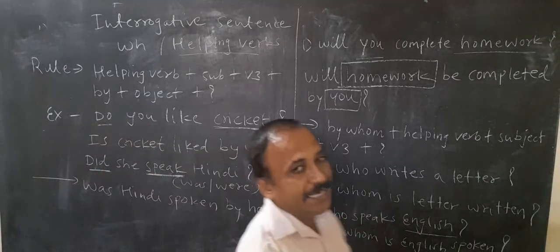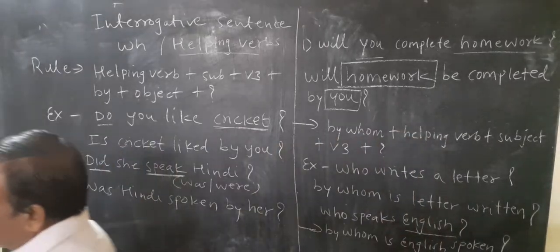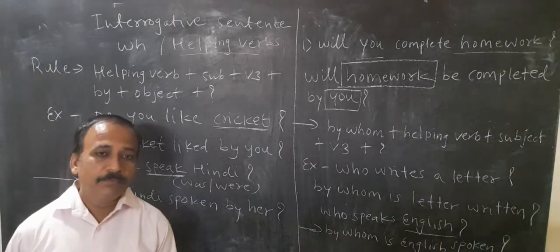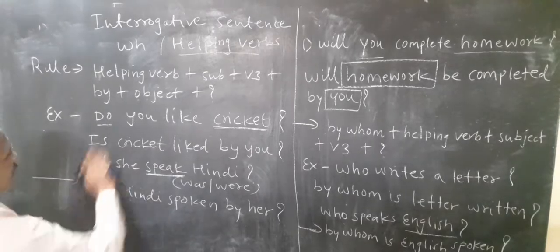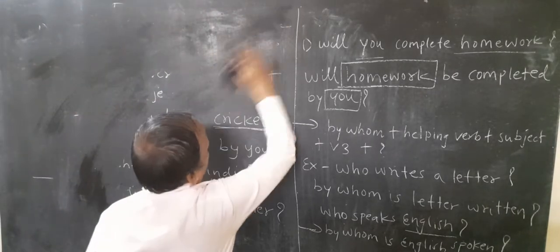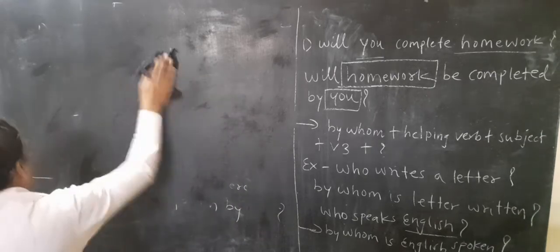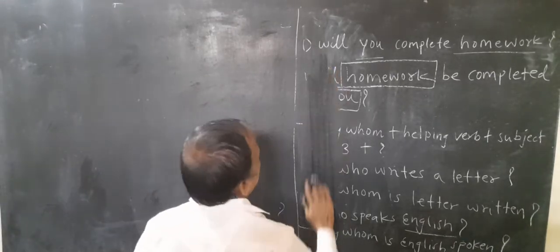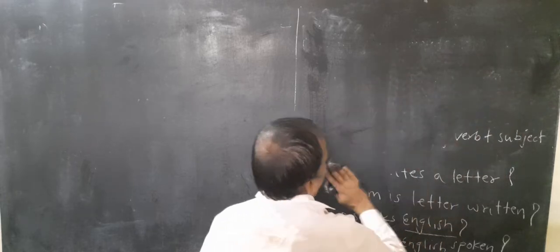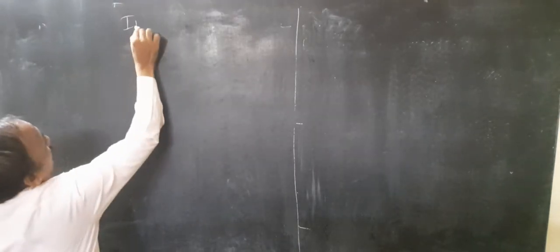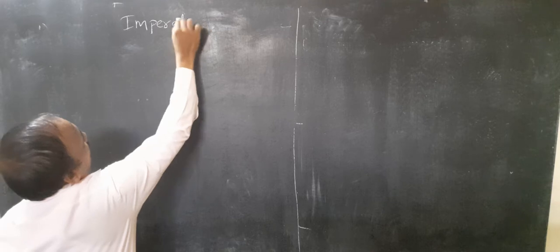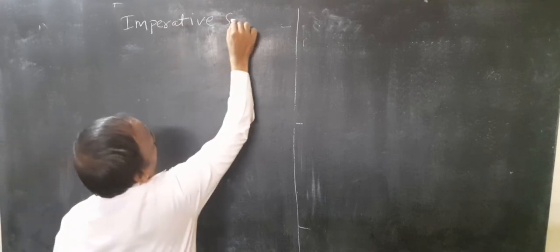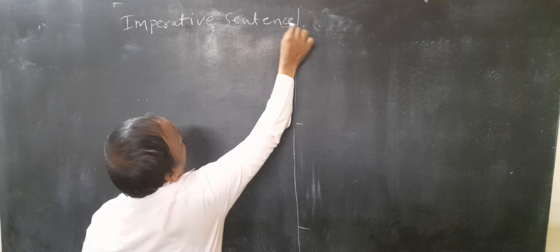Now go to the imperative sentence. Imperative sentence means request, suggestion, order, and these are also very simple, right? Imperative means, my dear friend, request, विनंती करना, order, suggestion, advice, right?